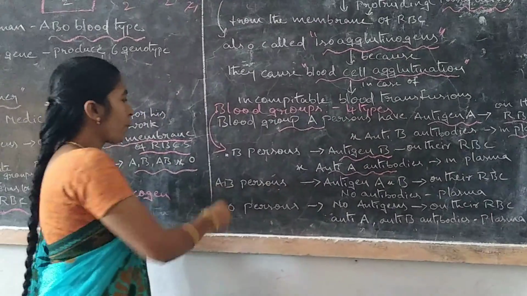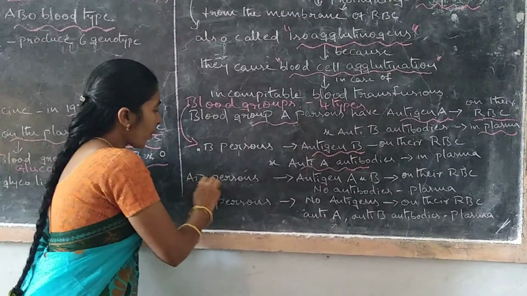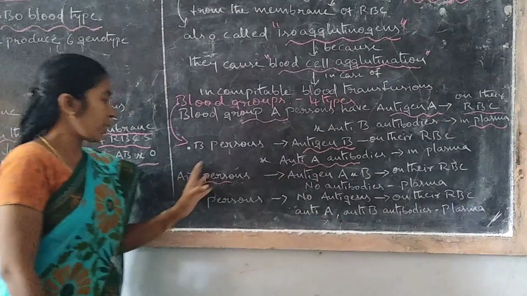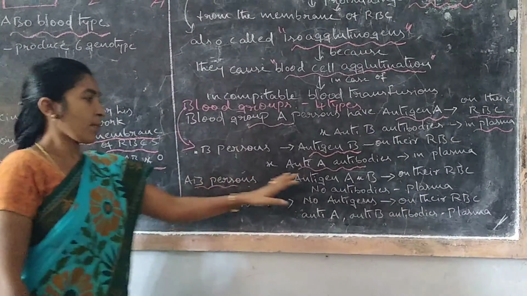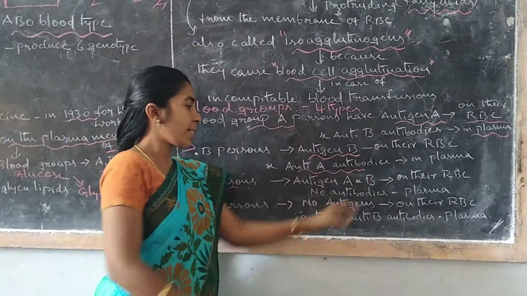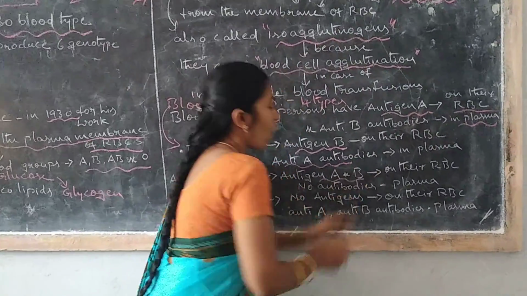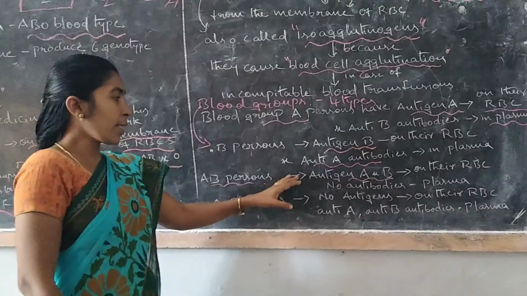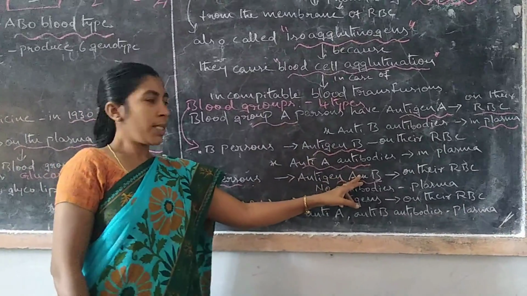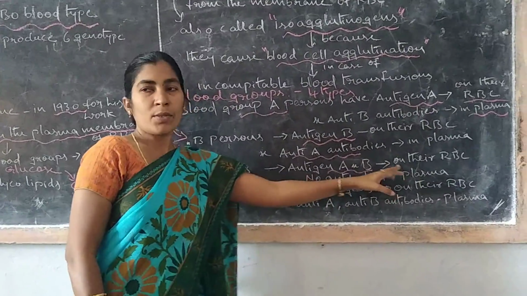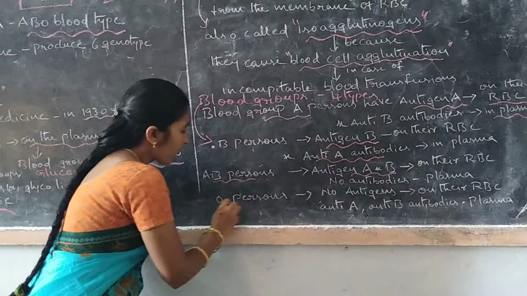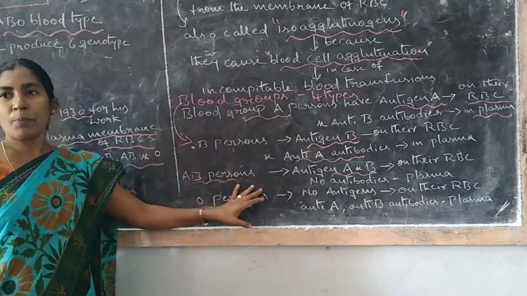Next, AB persons have both A and B antigens present on their RBCs, and no antibodies are present in plasma.